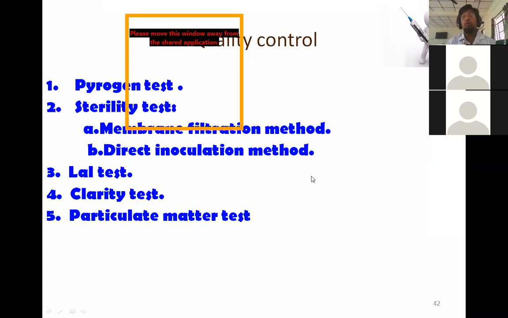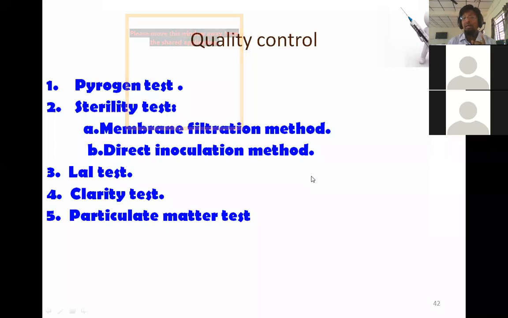So these are the different quality control tests commonly done for both small and large volume parenterals. What are those? We'll go for the pyrogen test, we'll go for the sterility test, we'll go for the clarity test, that is the presence of particulate matter, and we'll go for the leak test. These four are very important quality control tests for parenterals.